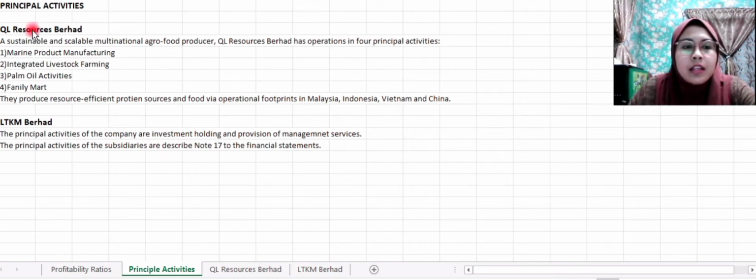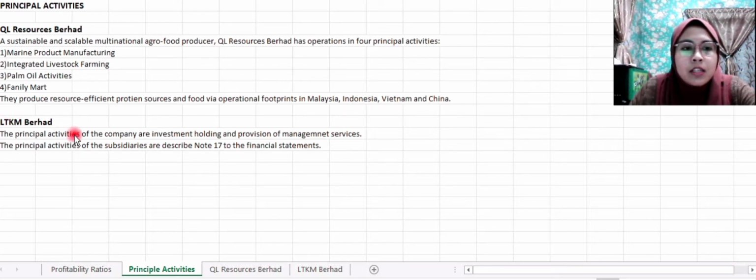The principal activity of QL Resources Berhad is a sustainable and scalable multinational agro-food producer. QL Resources Berhad has operations in four principal activities. First, marine product manufacturing. Second, integrated livestock farming. Third, palm oil activities. Fourth, Family Mart. They produce resources, efficient protein sources, and food via an operational footprint in Malaysia, Indonesia, Vietnam, and China.